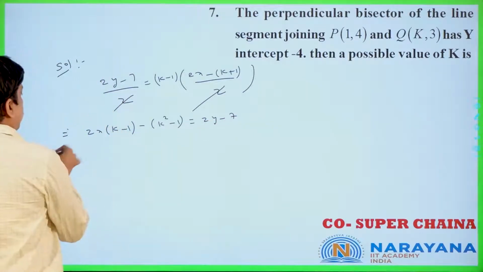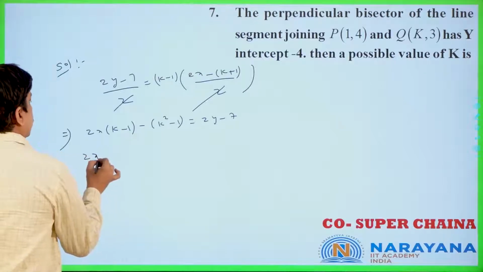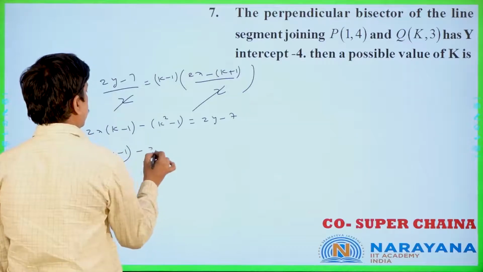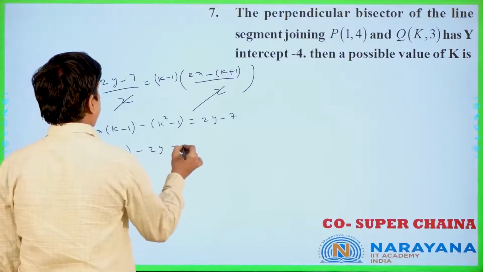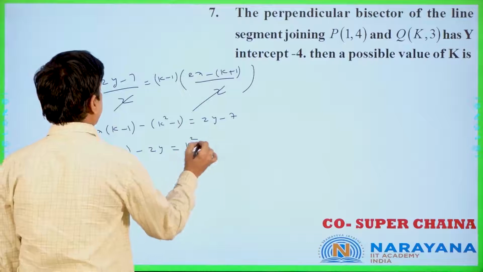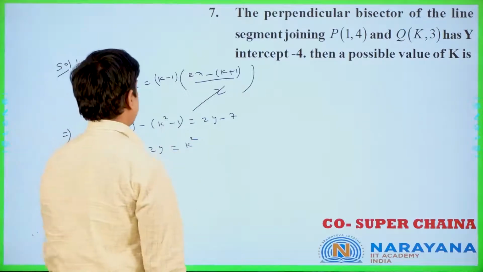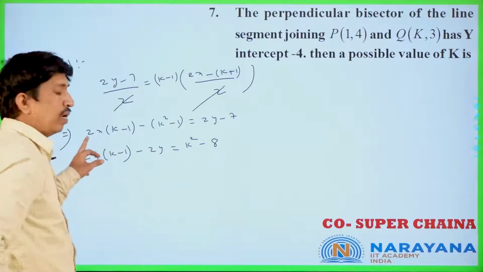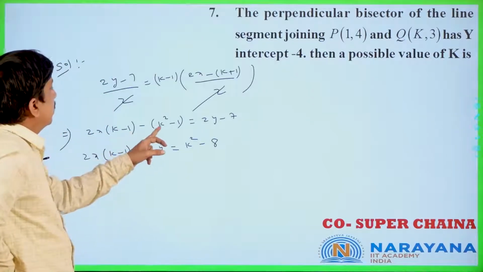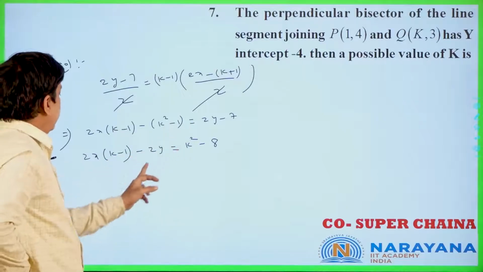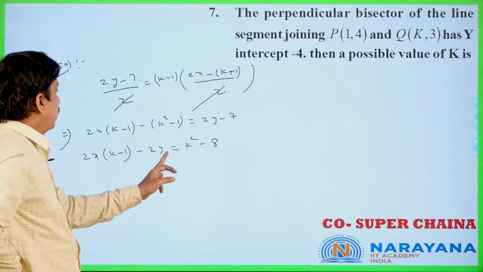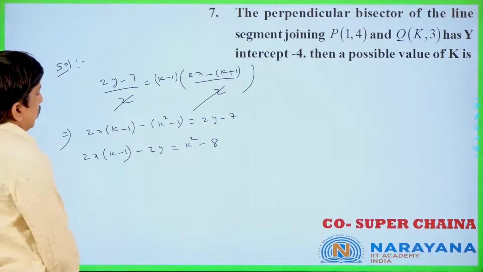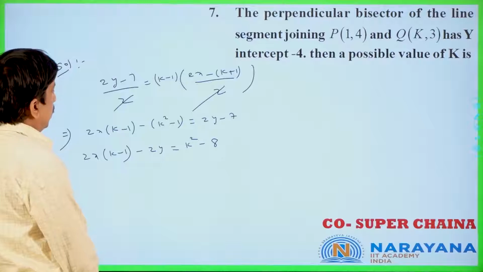Now this implies 2x into k minus 1 minus 2y is equal to minus k square, which will become plus k square; minus of minus plus 1, you get minus 1, that is minus 8 only you will get. You see, 2x into k minus 1 minus of k square minus 1. 2y this side I took, 2x into k minus 1 minus 2y is k square minus 8 only. Is it clear or not? Now you see what will happen.